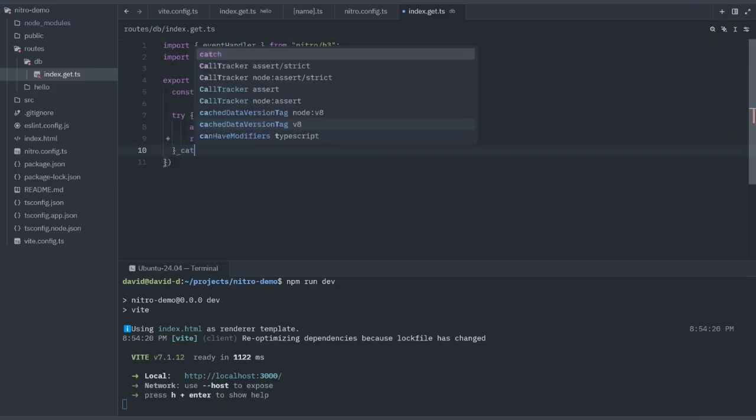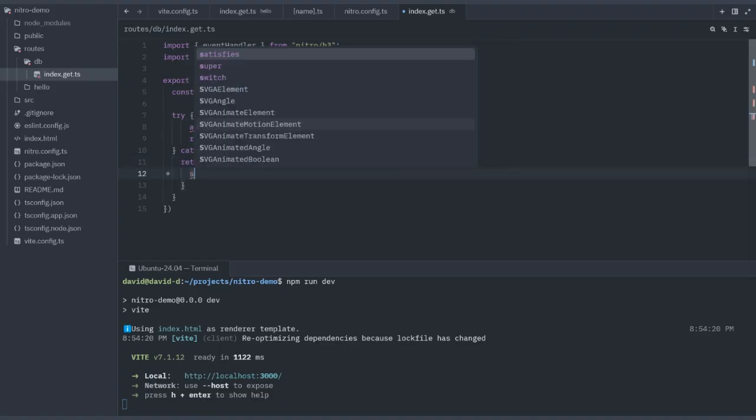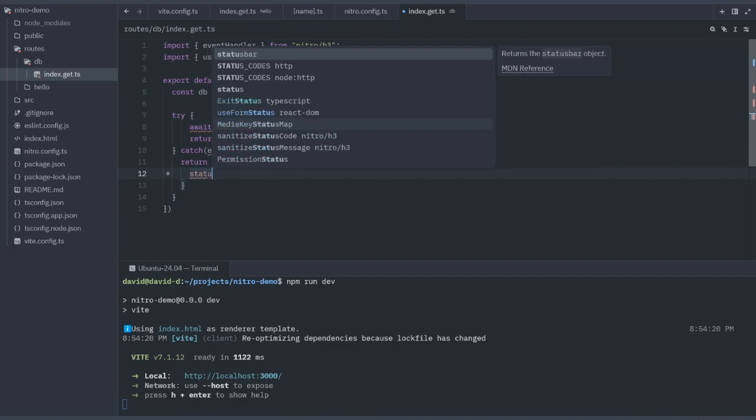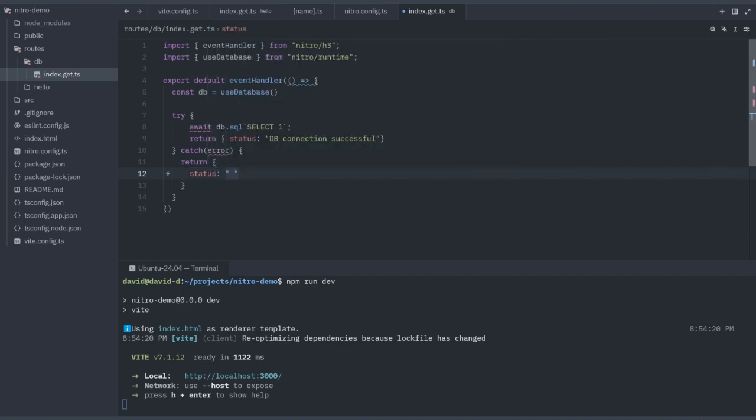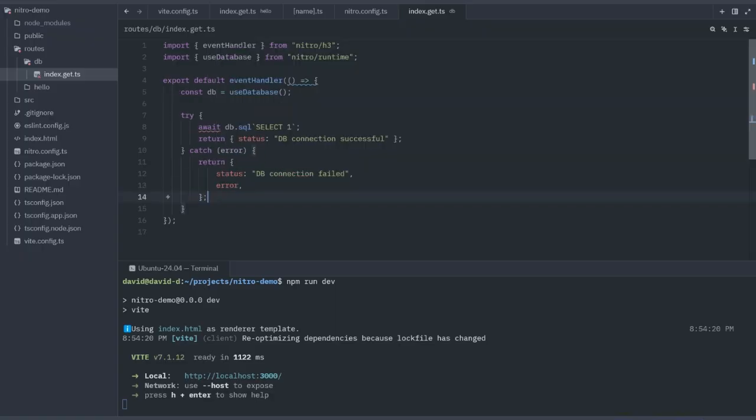And now let's put our catch, error, and we'll say return status: DB connection failed, and we'll also return the error. And we forgot to make it async, of course, because we're using await here, calling the DB.